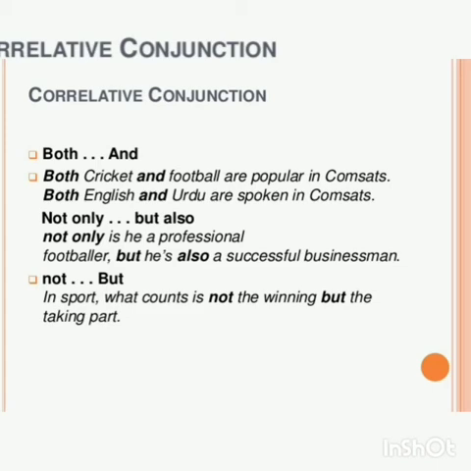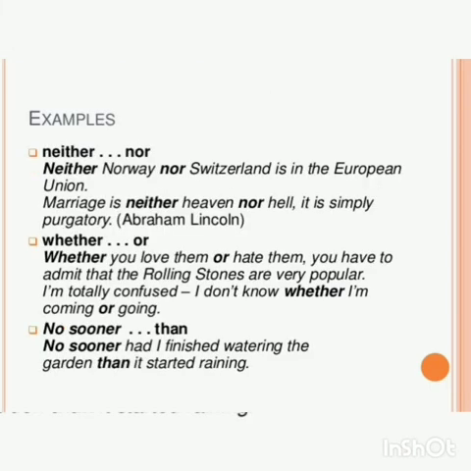So both and, not only but also, not but, whether or, either or, these are the correlative conjunctions. Neither nor conveys a negative meaning: marriage is neither heaven nor hell. Whether or, let's see an example: I am totally confused. I don't know whether I am coming or going. No sooner had I finished watering the garden than it started raining.